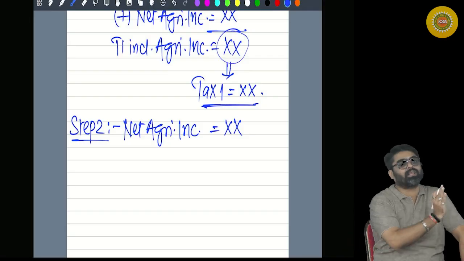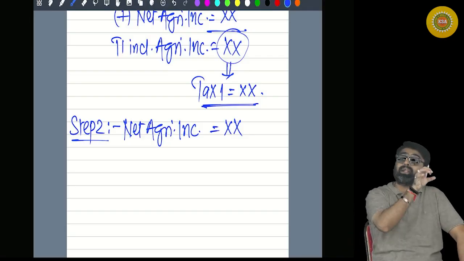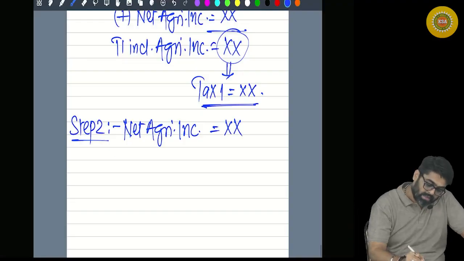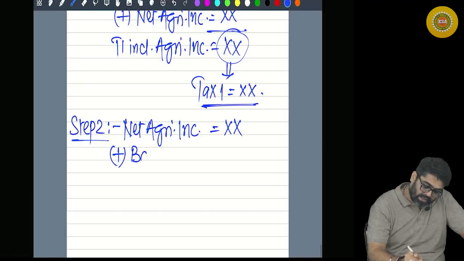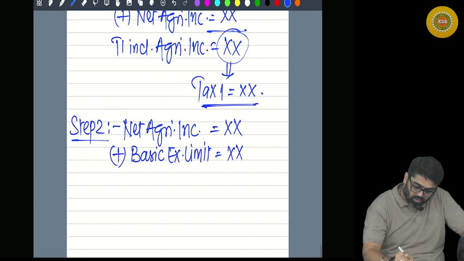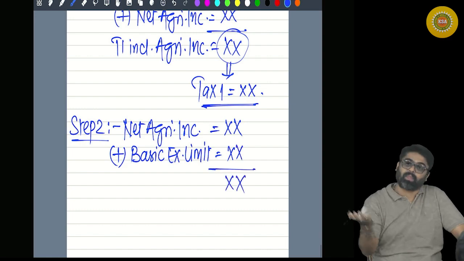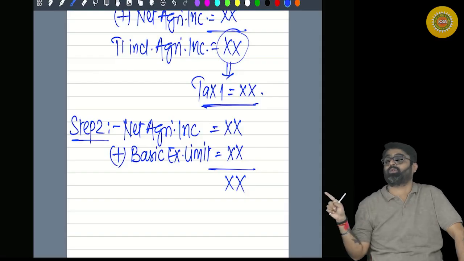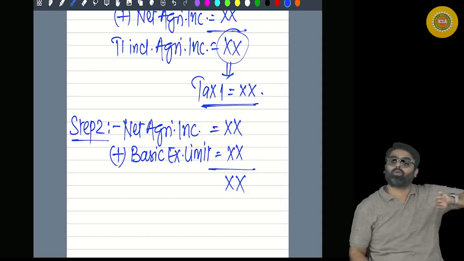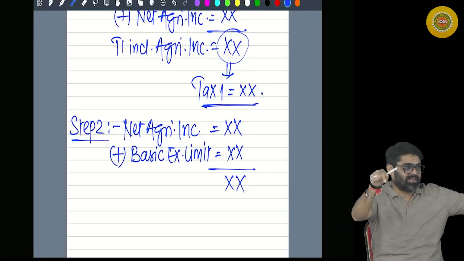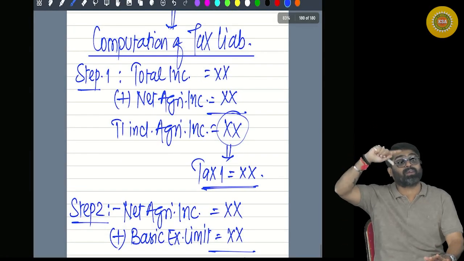Up to basic exemption limit, the agricultural income will go. On that amount, the tax cannot be computed. So first do one thing, add your basic exemption limit here. Now this is your agricultural income including basic exemption limit. If you apply your tax rates on this, basic exemption limit will go away and you will be able to calculate tax on your full agricultural income, because in step number 1 you have calculated the tax